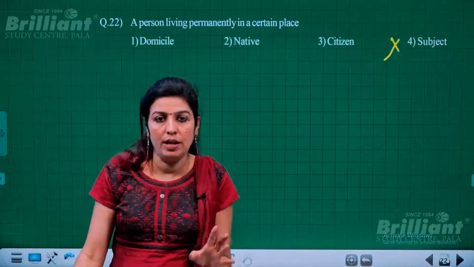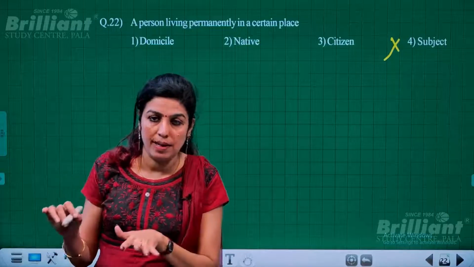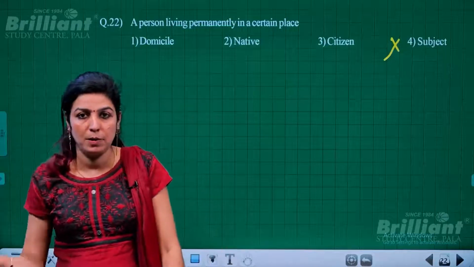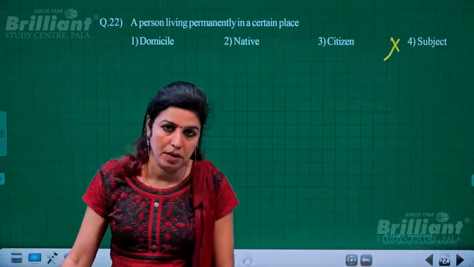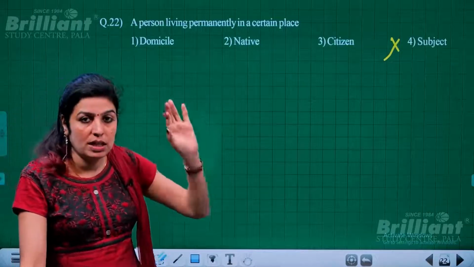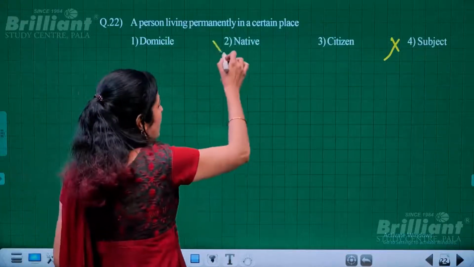It is not compulsory that where you were born is the same place where you live permanently. Sometimes you are born in one place but live somewhere else permanently. So native is just the country or place where you are born, and this is not to be taken.